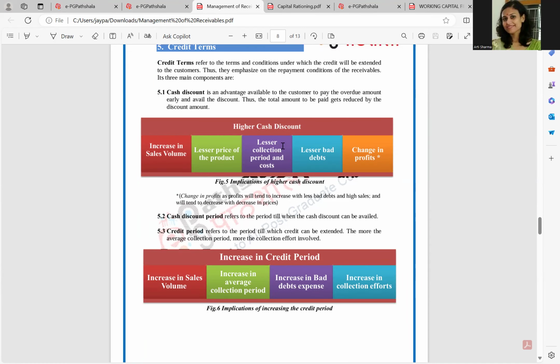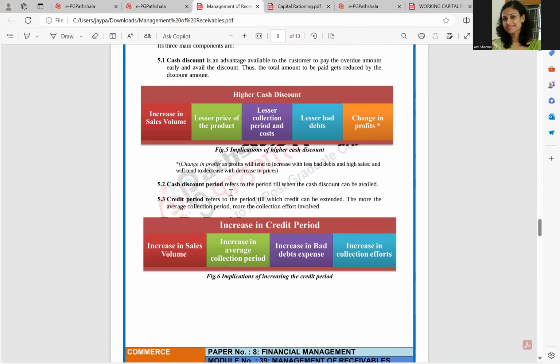There are some implications of a higher cash discount, such as it increases the sales volume, and the customer gets a lesser price for the product. The customer has to pay a lower price because of the discount offered by the supplier. Then there is a lesser collection period and cost, lesser bad debts, and a change in the profits. So these are some advantages of higher cash discounts.